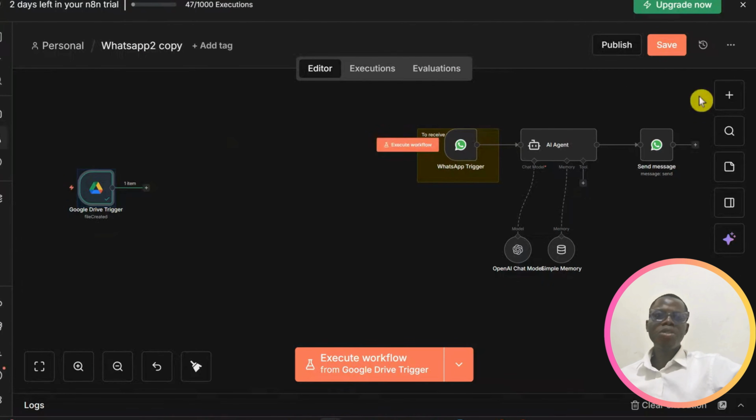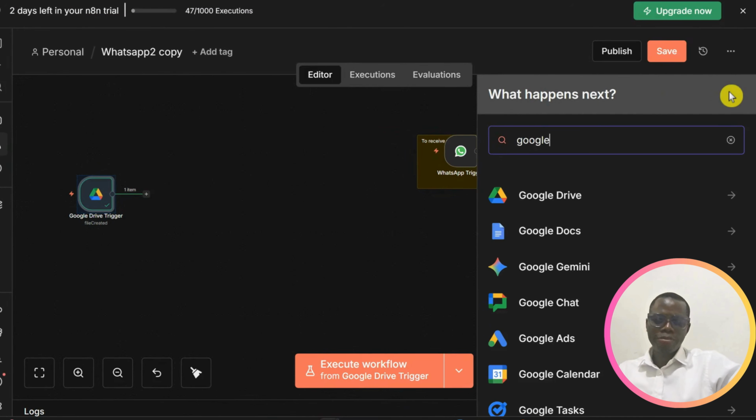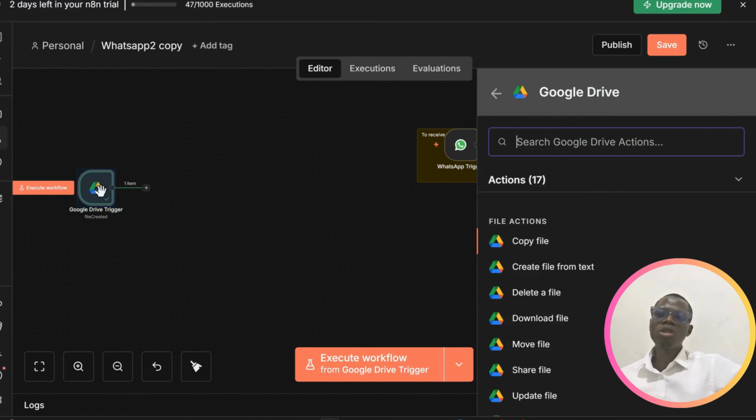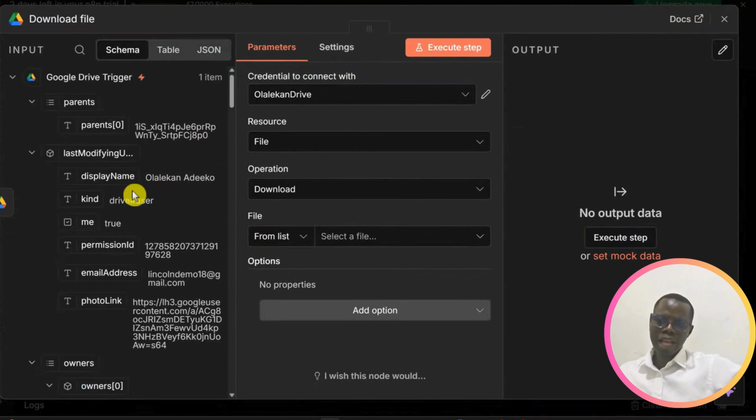The second node is still going to be Google Drive, but this time around, we are downloading. So the first one here is fetching the file from our Google Drive. The second one is download file. We'll download the file and then we can use it.